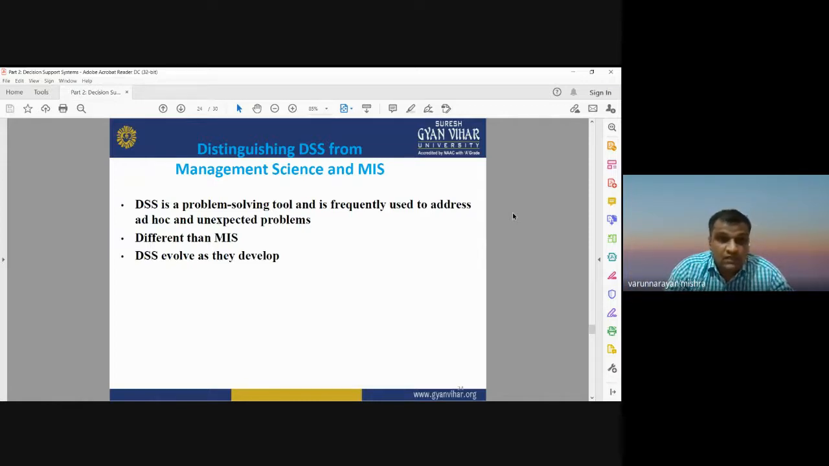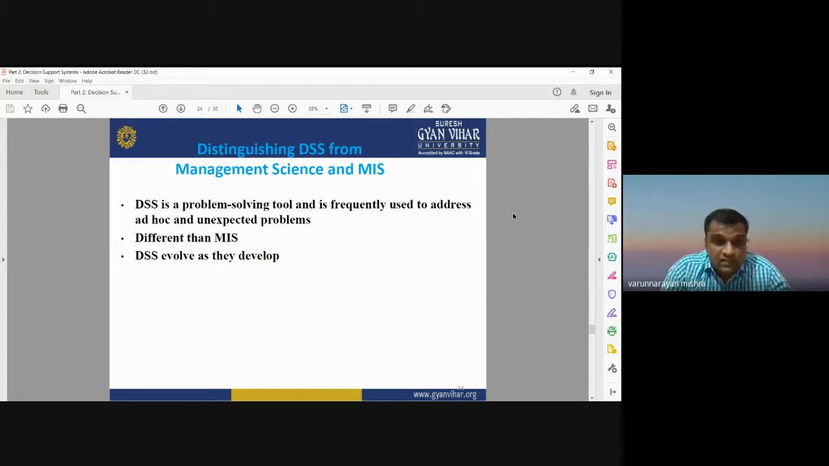It is very much different from MIS, the management information system. Decision support systems evolve as they develop, meaning you can have developmental processes during the decision support system. A decision support system can be prepared using different developmental processes, as they have some developing steps. Then you can have different options for continuous development of decision support system.